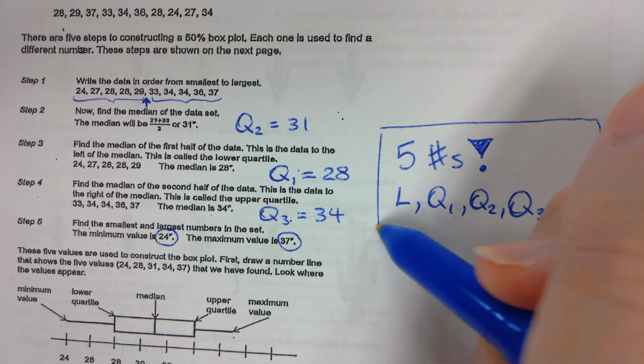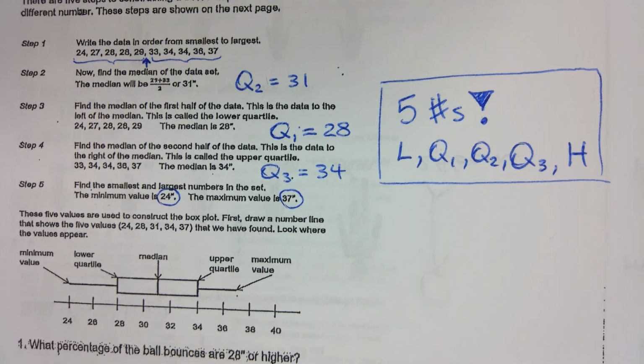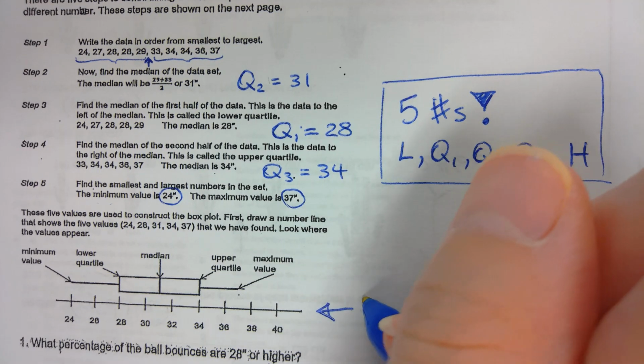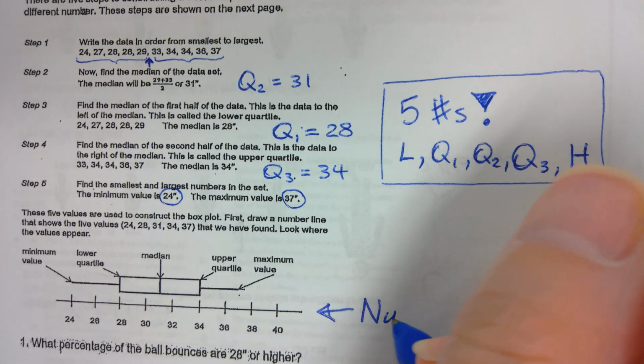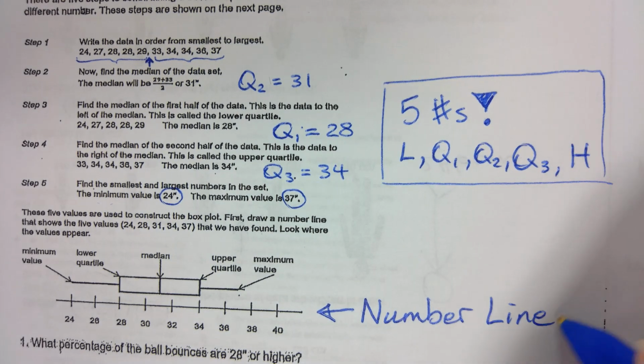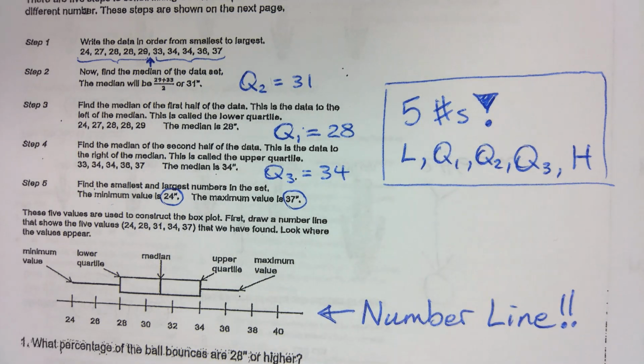Those are what make up your box plot. You have to have a number line. The box plot is actually not very hard because it's basically just finding the median 3 times.